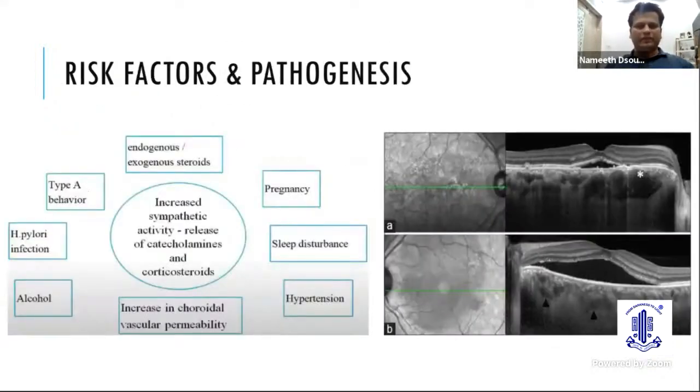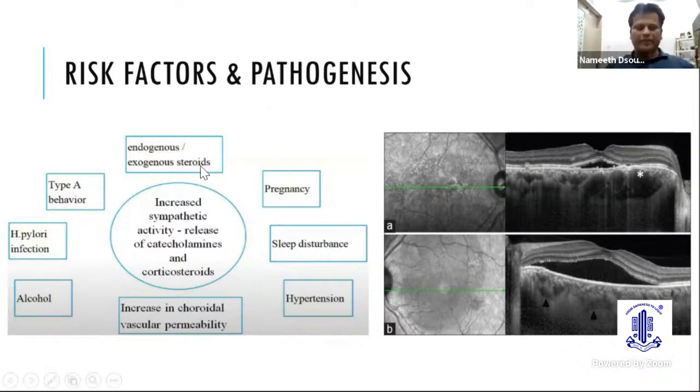Coming to the risk factors, there are a lot of risk factors which are implicated in the development of central serous chorioretinopathy. Basically, the main important risk factors are endogenous and exogenous steroids, which can be intravenous, oral, intra-articular, or any form of steroid. Any amount of duration is implicated.